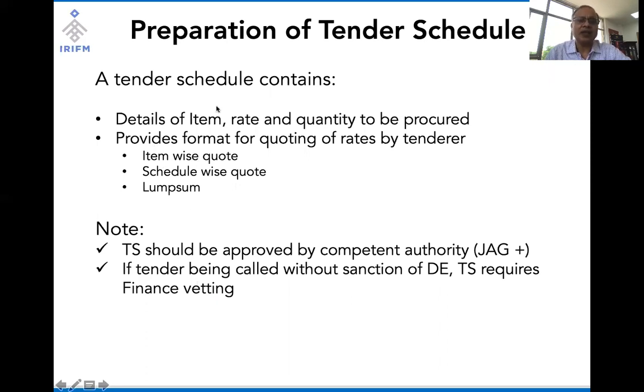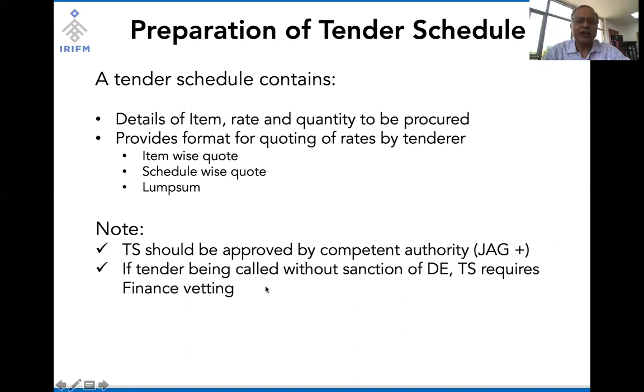Now, every tender schedule has to be approved by a competent authority. It cannot be just approved by anyone and everyone. So in the railway system, it has to be approved by a person who is at a minimum of the level of junior administrative grade.